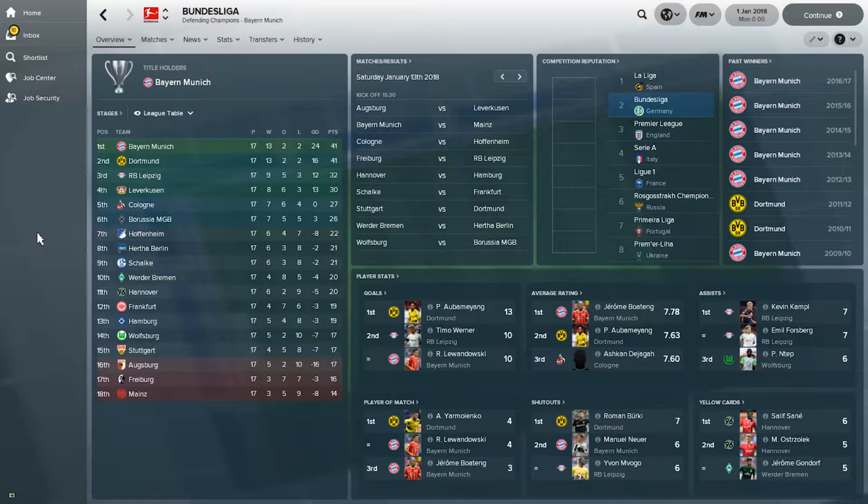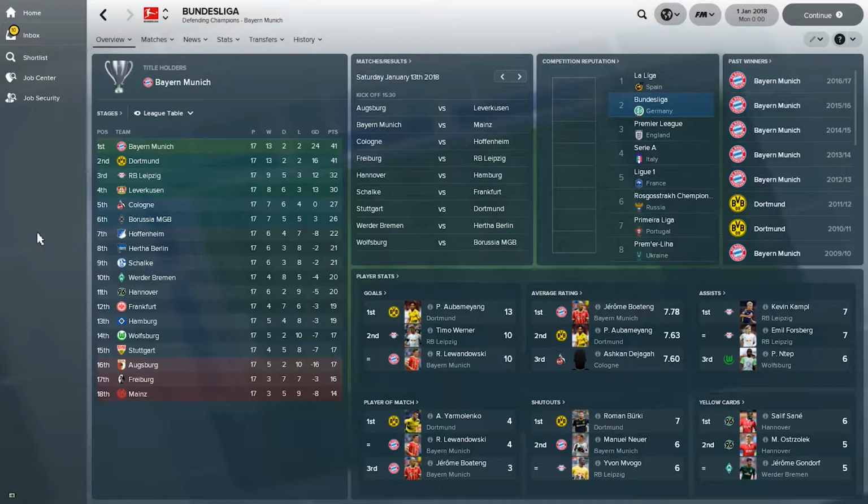dangerously close. Aubameyang is leading the goals table with 13 goals. Boateng is the best player in the league with 7.78 average rating. Kevin Campbell and Forsberg, both from Red Bull Leipzig, have 7 assists each and top the league. Yarmolenko from Dortmund has been selected 4 times as the player of the match, and the Dortmund goalkeeper Roman Bürki has had 7 clean sheets in his games.